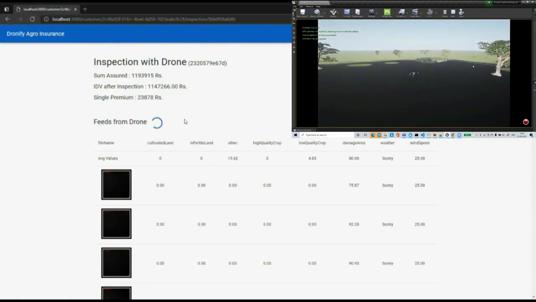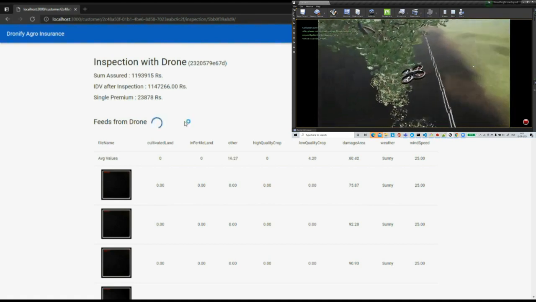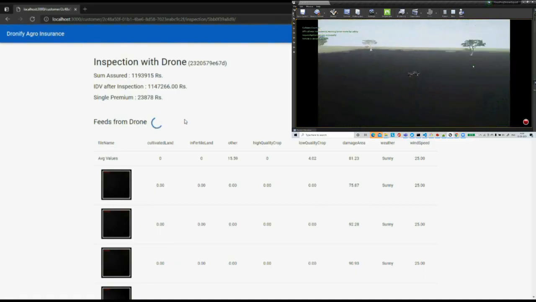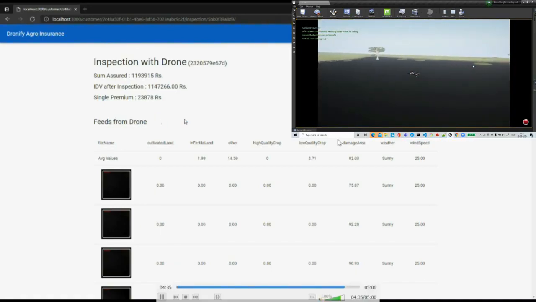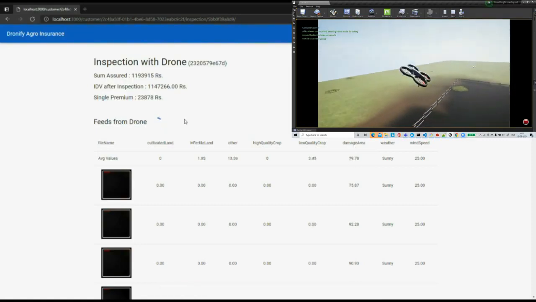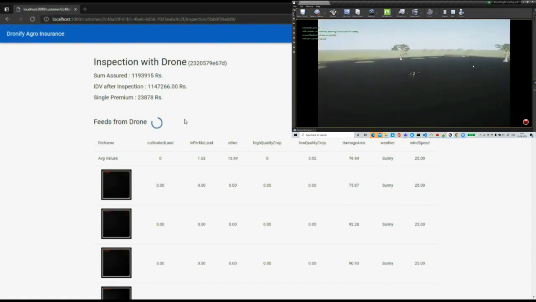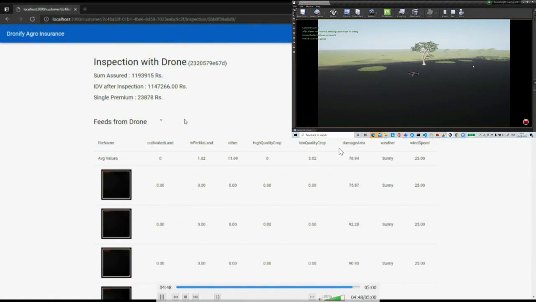Let's see, when the drone stops flying, the actual IDV value and the sum assured it concludes. We can see here the damage area is around 82% right now, but it keeps increasing and decreasing based on the different images the drone is capturing. The drone is still flying, so let's wait for it to settle down.